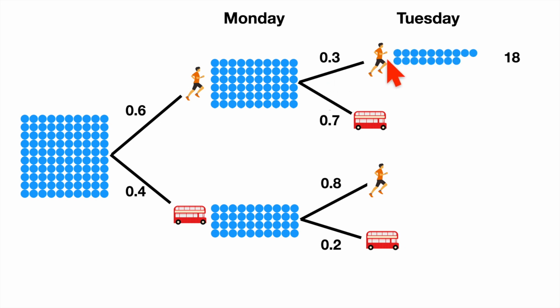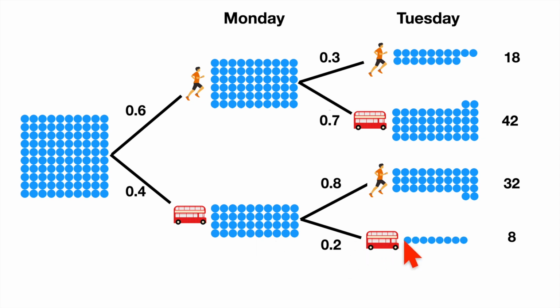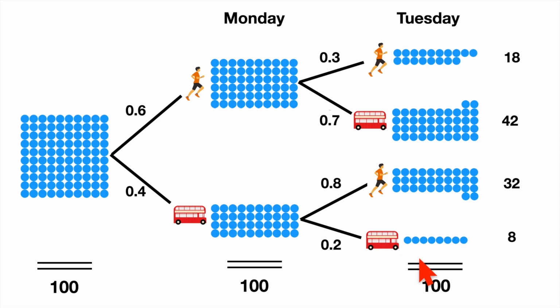Right, so coming along from here, 100 mornings, 60 of them I jog, and 0.3 of those I jog again. So that is 18. Of these 60, 0.7 of them I take the bus. That's 42. And of these 40, 0.8 of them I jog, 32, and lazy boy, second day running, I'm taking the bus. 0.2 or a fifth of those I am taking the bus. That's 8. Now, we've got 100 Mondays, and after Tuesday, there's still 100, because we haven't lost any. I have gone along one of these paths.